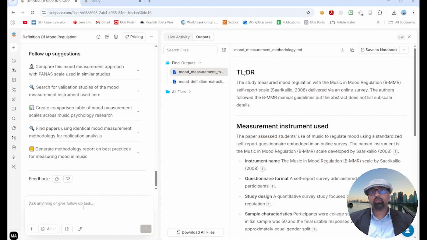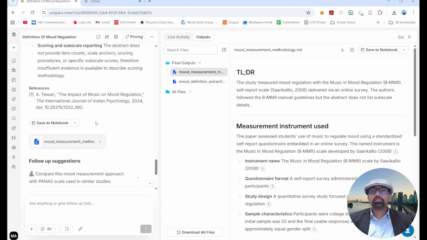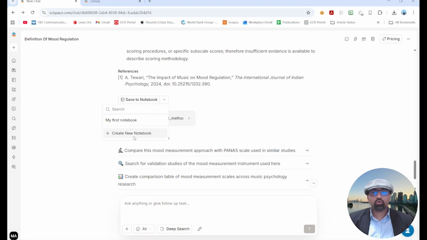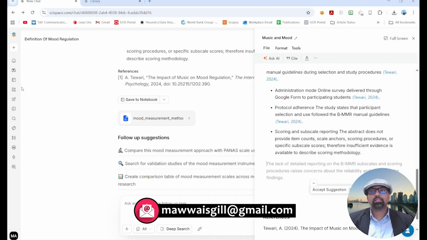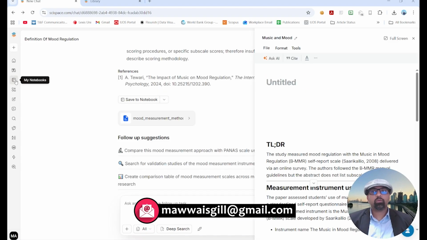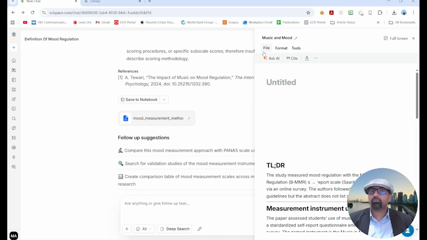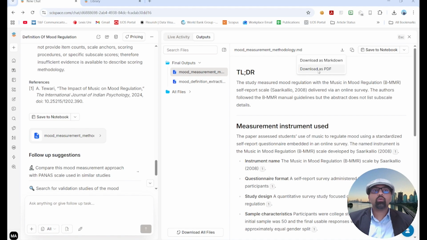You can come up with your follow-up questions as well. For whatever result the agent is producing, now you can save it to your notebook. You can create a new notebook, give it a name, music and mood, create. Now this analysis has been saved here. If you hit here, you will find music and mood, which we just saved. You can download as PDF or as Markdown as well. It will save an .md file, which you can use later in a notebook.